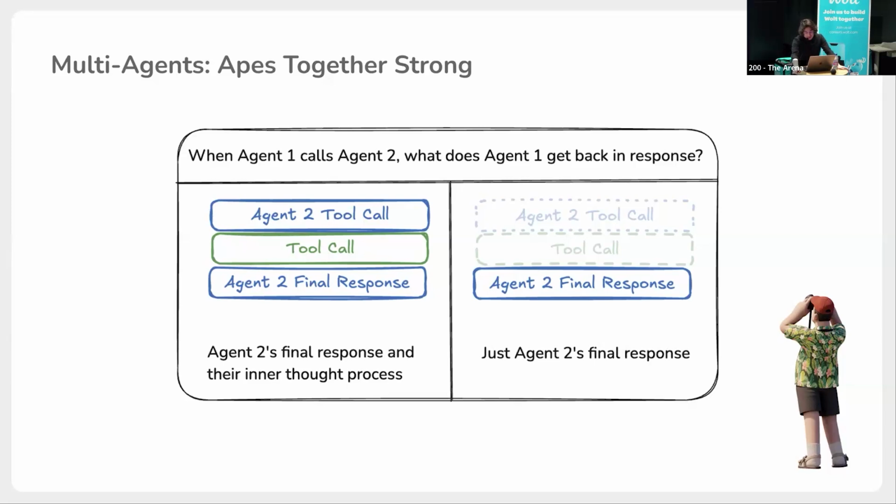And AI agent 2 is going to hide all its own thought process and everything. It just gets called, and then agent 2 makes tool calls, thinks, processes data, and just gives the final response. So instead of having this whole thinking process in context, it gives only the final response, and agent 1 is going to have a smaller context to work with. The more agents you have, the more you can work on very complex tasks if you make it modular and performed by separate agents.